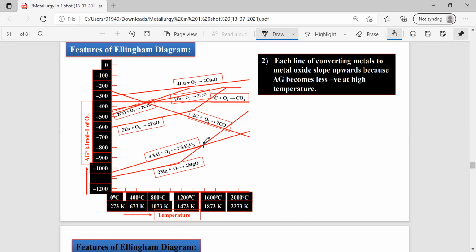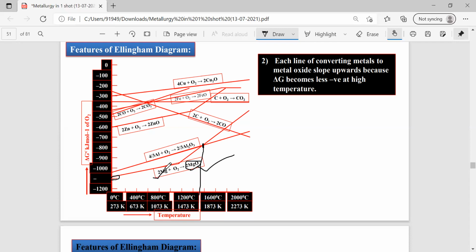Suppose you take this crossing point or intersection point. Before this point, if you observe these two lines, formation of magnesium oxide and formation of aluminum oxide, which has the high negative delta G naught value? Formation of magnesium oxide has a high negative delta G naught value. If any metal oxide has a high negative delta G naught value, that metal acts as a good reducing agent.